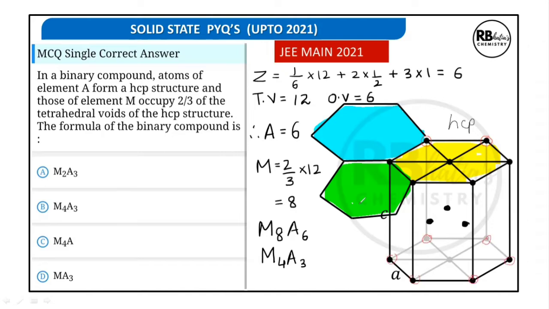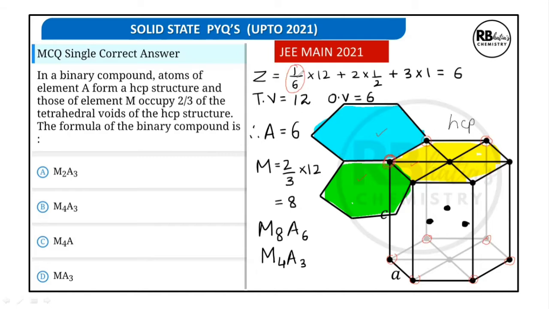You already know this. So each corner is shared between 3 such unit cells in the same plane, and 3 above each one of these. So that makes 1/6 contribution of each corner atom towards one unit cell.